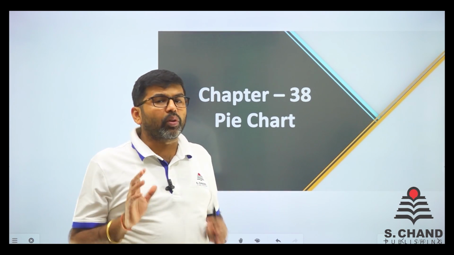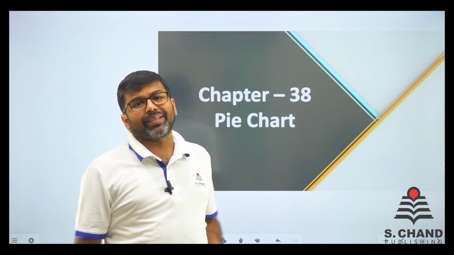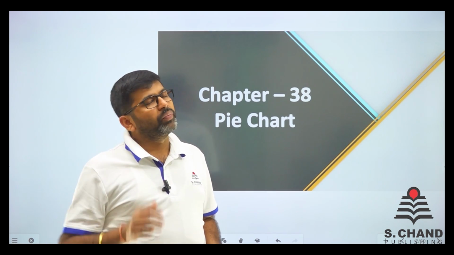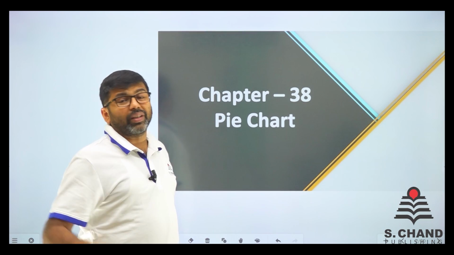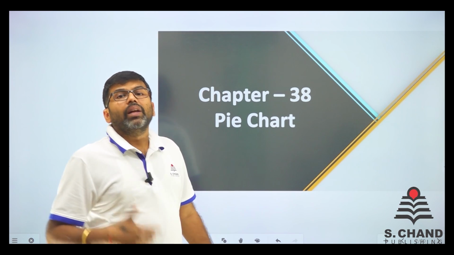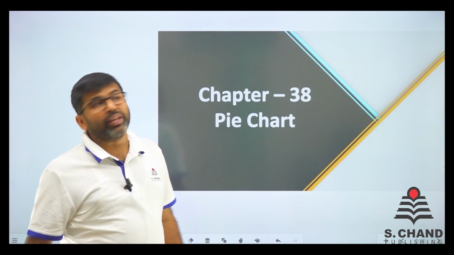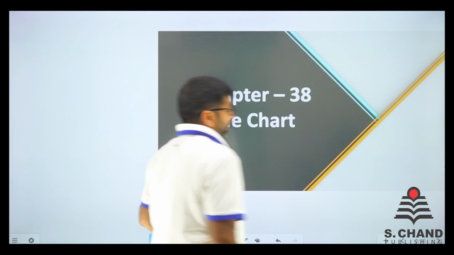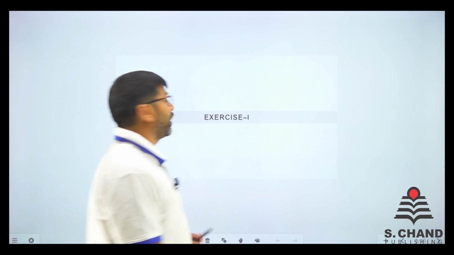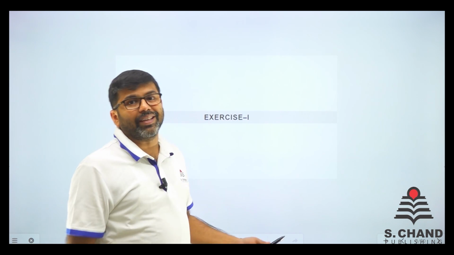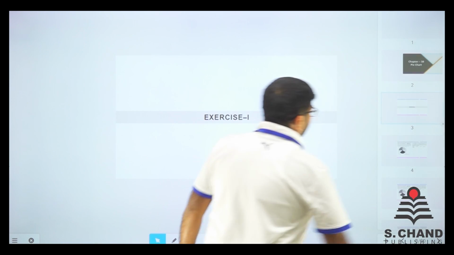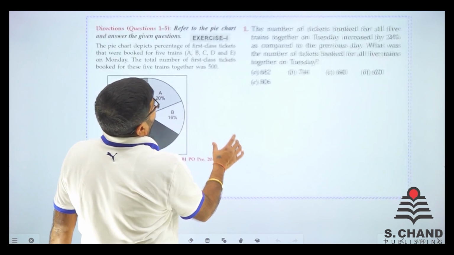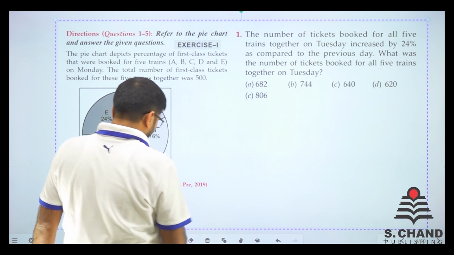We will do some of the questions. How to do the questions? When a question is represented this way, what do we have to do? We'll directly do that. This chapter number 38 is again divided into different exercises, so we'll try to do different questions from different exercises here. We come to exercise one, question number 1. So we do question number 1 to 5. Let's see what we can do.